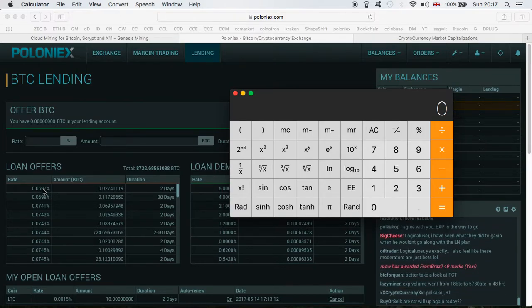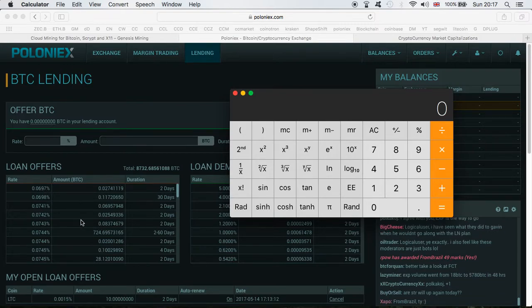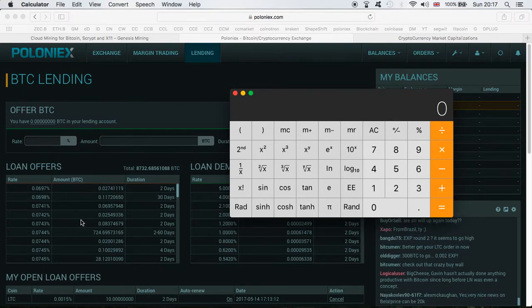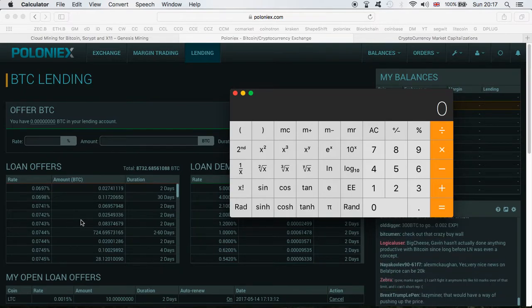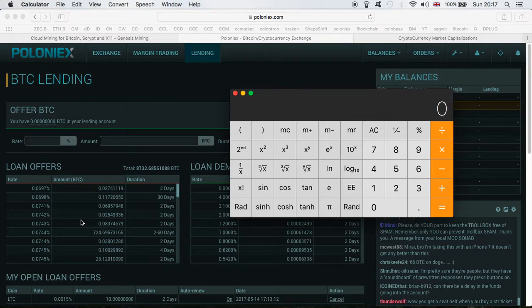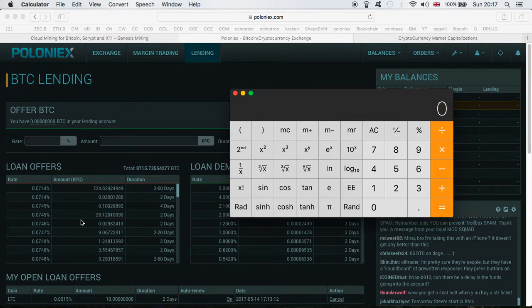So therefore you will be left, again, not making any money. So what you want to do is be reasonable, of course, because you're lending your Bitcoins. However, you also want to be earning some sort of money out of it. So you want to find the right rate, so that it is almost always lent and earning you money.